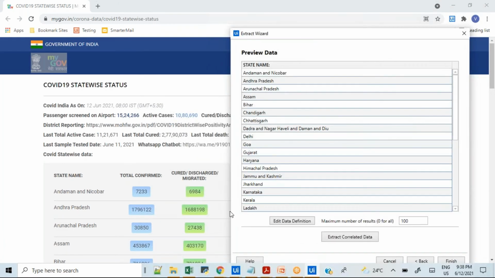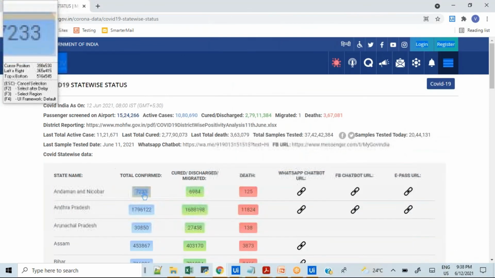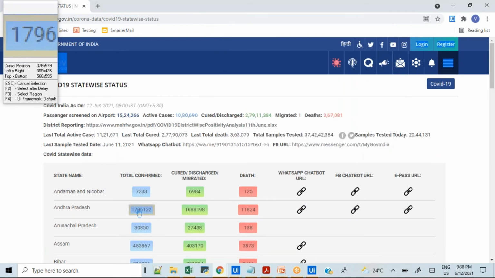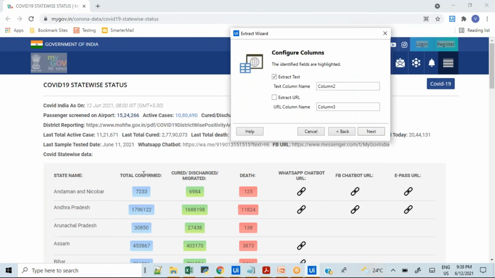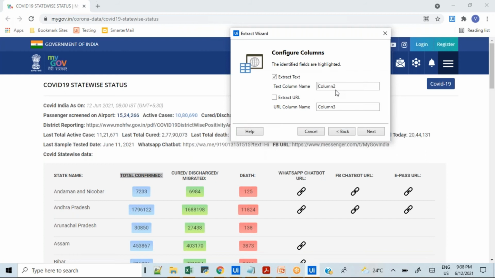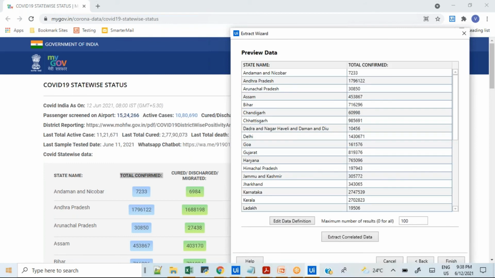Okay, what is the next thing now? I want to capture this total confirmed cases. So I will click on extract correlated data. I will click on this first record. As soon as I'm done with the first record, I'm going to click on the second record, because UiPath wants to understand the pattern. Done. And again I will give the column name here, and I will click on the next button. Done. I'm able to capture all the information.